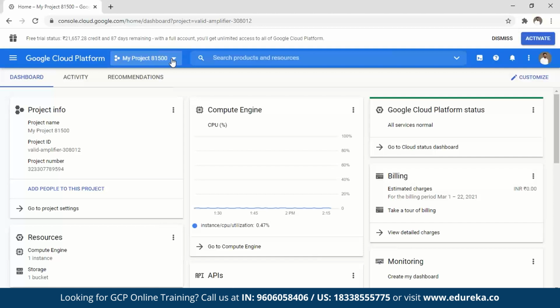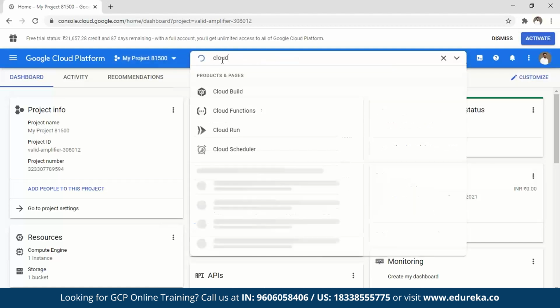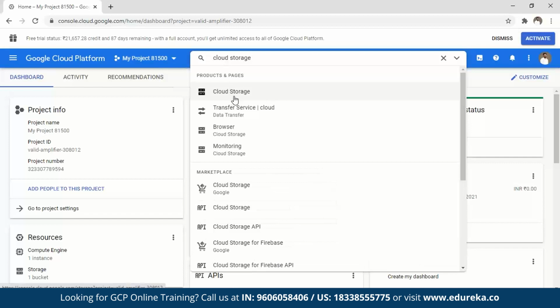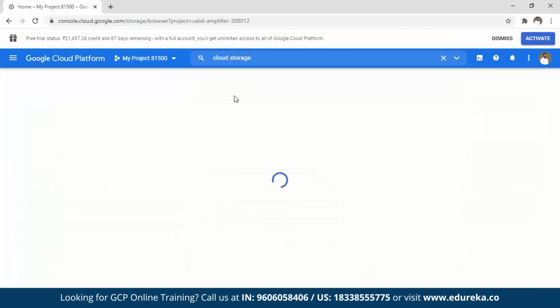Similarly, to store your data, you also need to create a storage account. When you start this for the first time, if you click on Cloud Storage, it will ask you to create an account, so make sure you do that. You just have to enter a name for it, and you should be good to go. In my case, I should already have a storage account, so I'm just going to go ahead and select Cloud Storage.